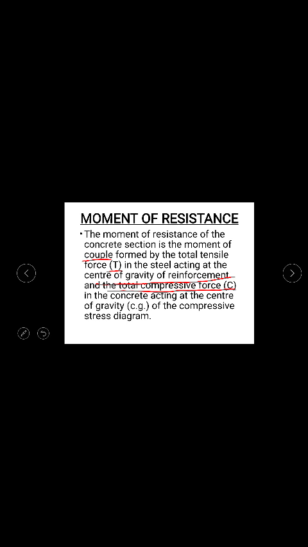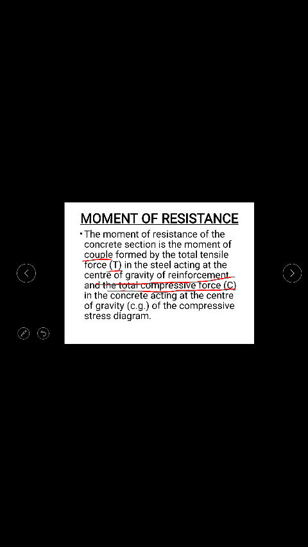Also you found out the centroid by applying the mechanics concepts of centroid, and found the centroid to be the point of application of the total compressive force in the concrete. So the difference between these two forces is the distance between the compressive force and the tensile force. The distance which is multiplied by the respective forces will give you the moment of resistance.